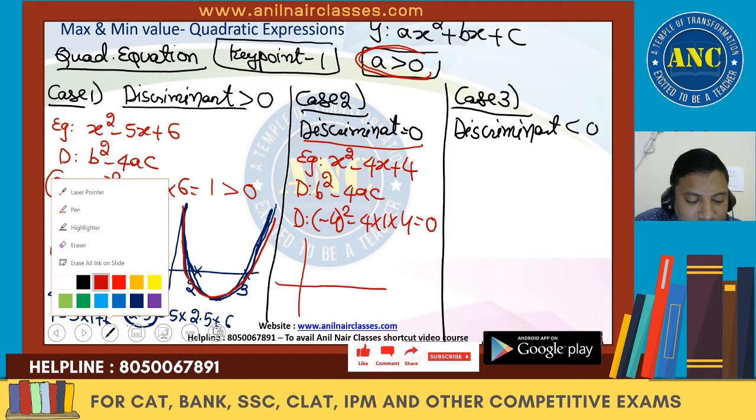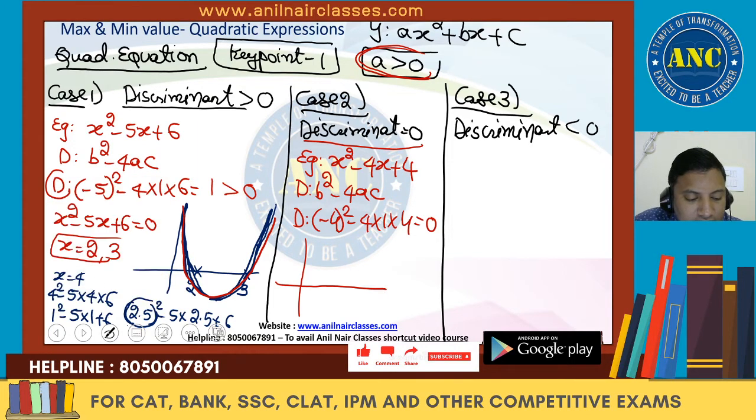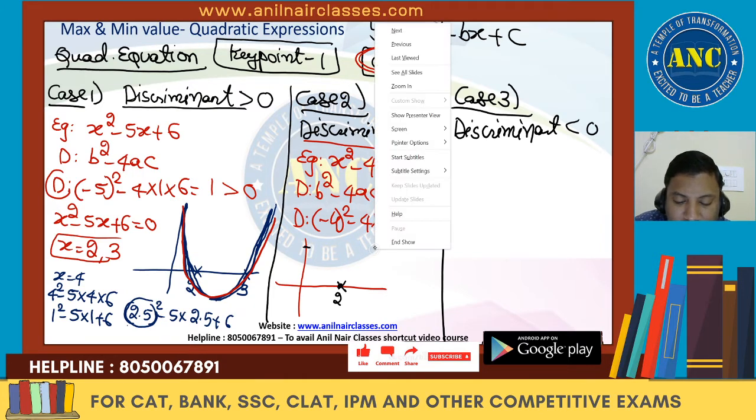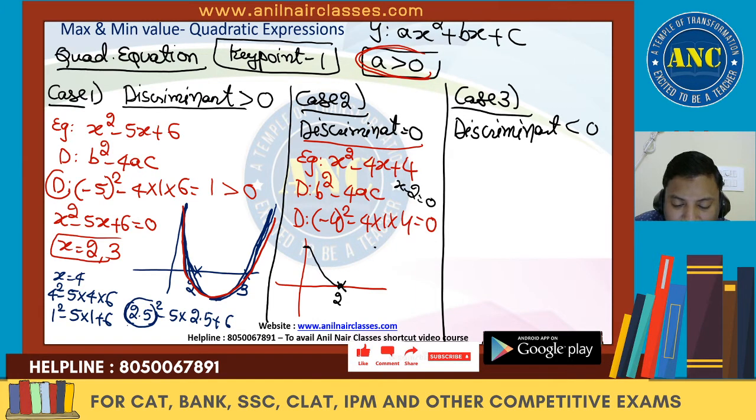Let us see the behavior of the graph. This is nothing but x minus 2 whole square. So x minus 2 equivalent to 0, x equivalent to 2. This is the root. At x equivalent to 0, 0 minus 0 plus 4, 4, positive. At x equivalent to 3, 3 square is 9, minus 4 into 3 is minus 12, 9 plus 4 is 13, minus 12 is 1. This is the graph. That means the graph is just going upwards when compared to the previous one.